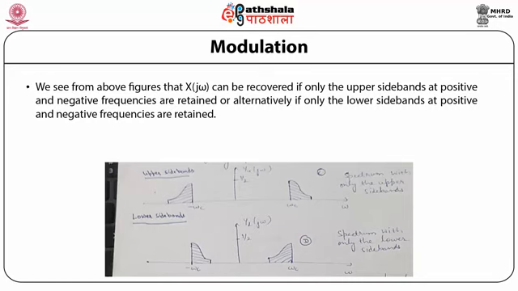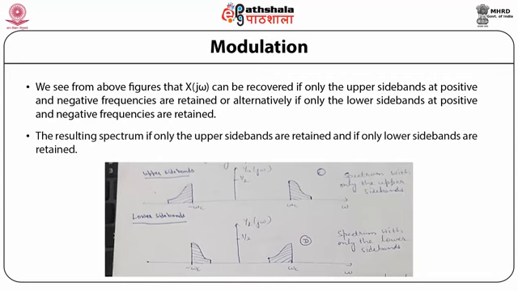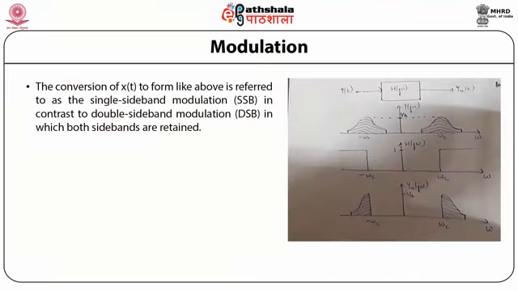So we see from the above figures that X(jω) can be recovered if only the upper sidebands at positive and negative frequencies are retained, or alternatively if only the lower sidebands at positive and negative frequencies are retained. The resulting spectrum, if only the upper sidebands are retained and if only the lower sidebands are retained, is clearly shown in this figure. The conversion of x(t) to a form like this is referred to as single sideband, in contrast to double sideband (DSB), in which both sidebands are retained.